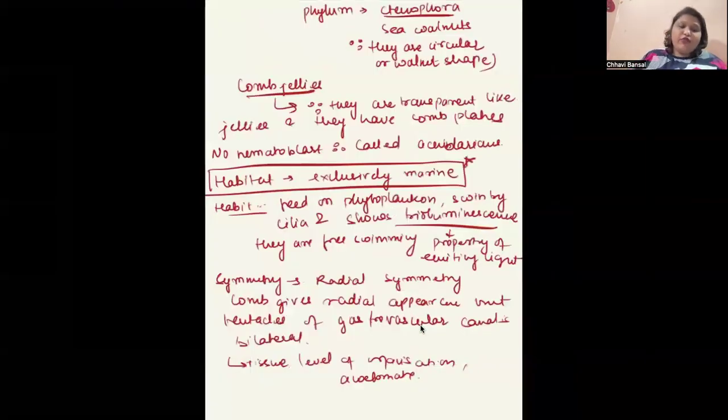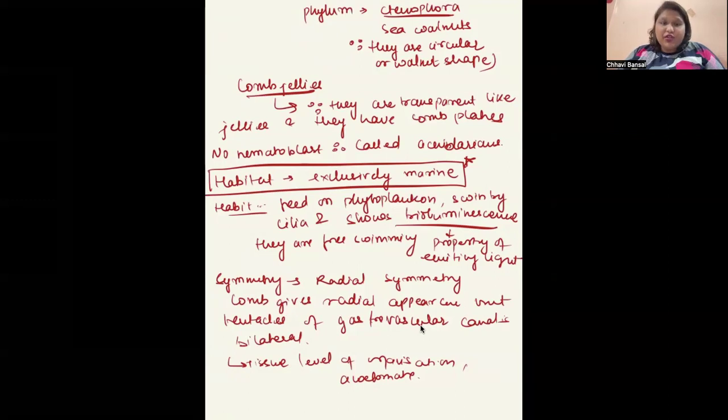The phylum Ctenophora is also called sea walnuts because they are circular, spherical, or walnut shaped. They are also called comb jellies because they are transparent like jellies and have combs present on their body. They are also called acnidarians because they have no cnidoblast cells. Habitat: exclusively marine, the first phylum to show an exclusively marine habitat. Habit: they feed on phytoplankton, swim by cilia, and show bioluminescence, which is very important, meaning they emit light. And they are free swimming also.